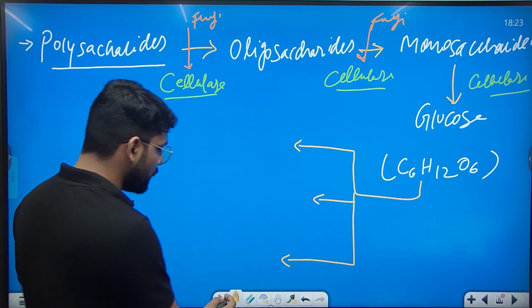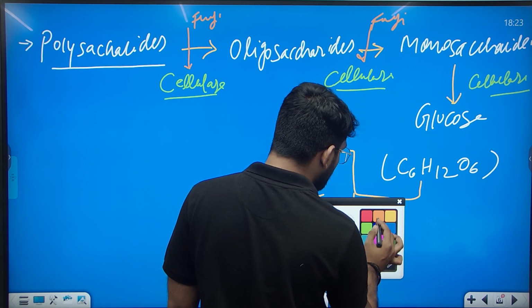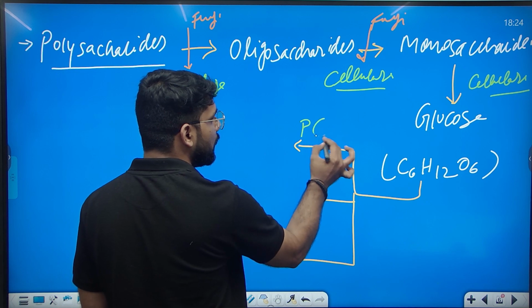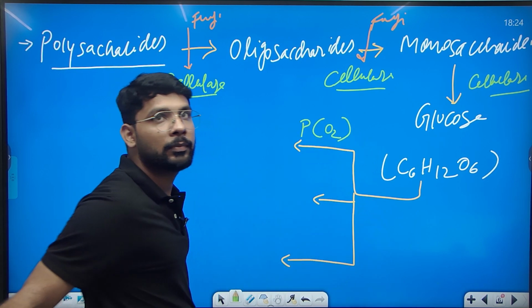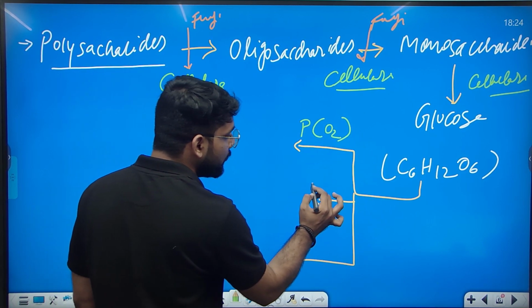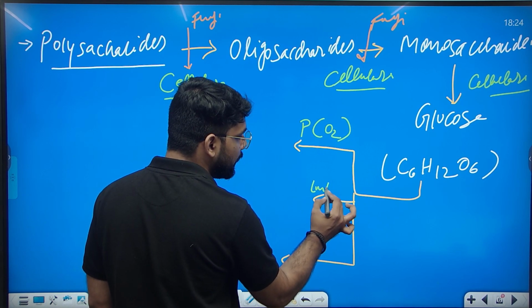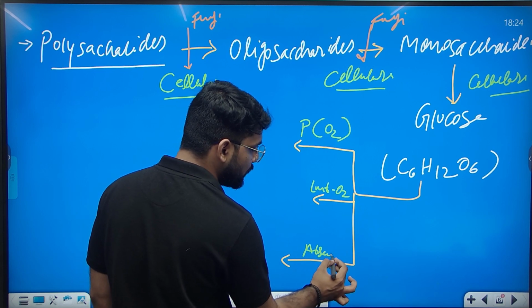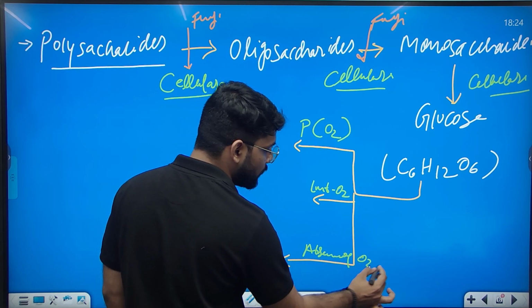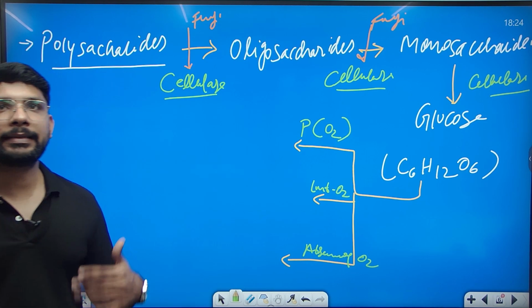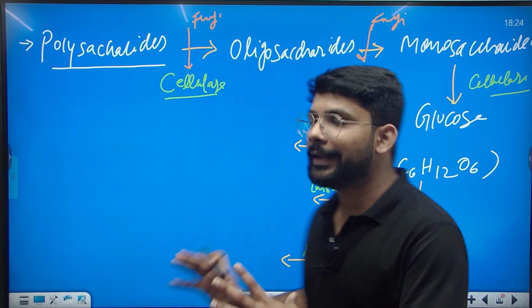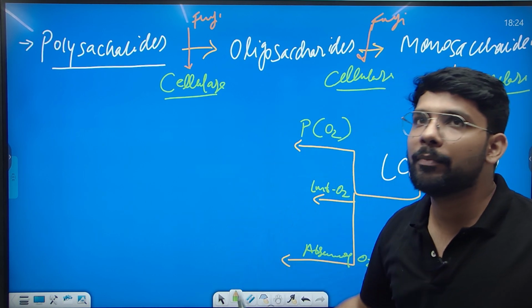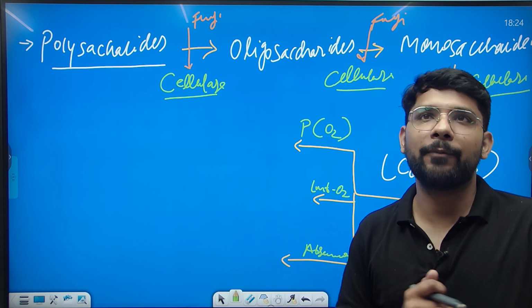The number one condition is in the presence of oxygen. Second condition will be in a limited amount of oxygen. And third is the absence of oxygen. So we are breaking down the cellulose under three different categories: first in the presence of oxygen, second in a limited amount of oxygen, and third in the absence of oxygen.